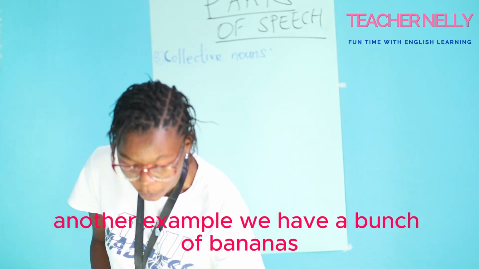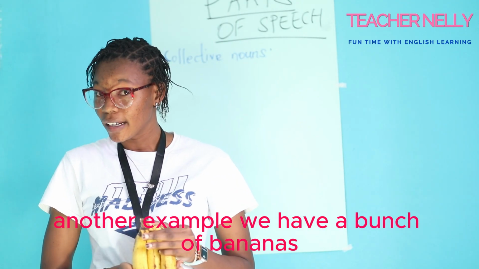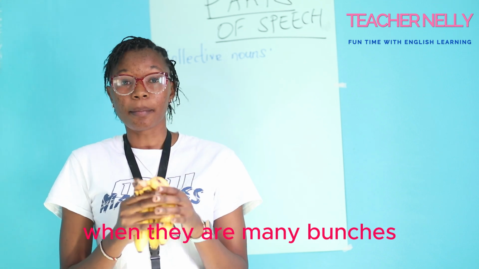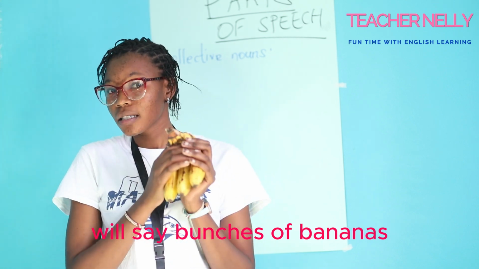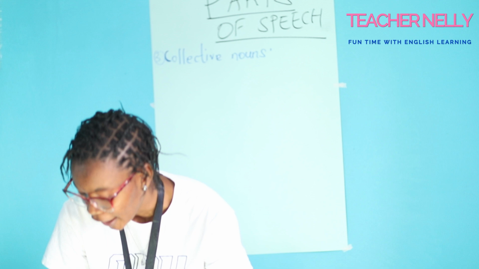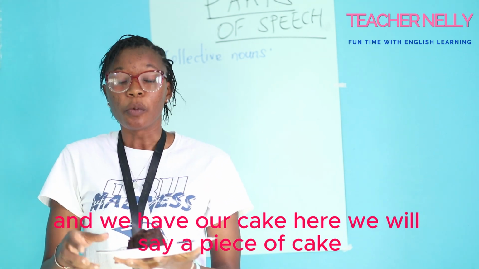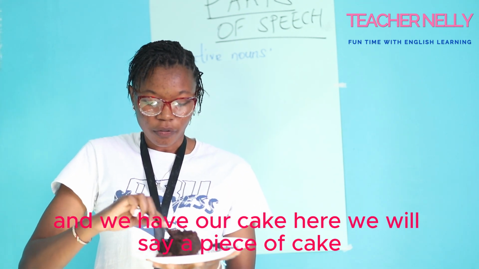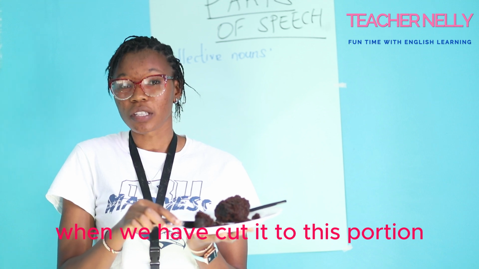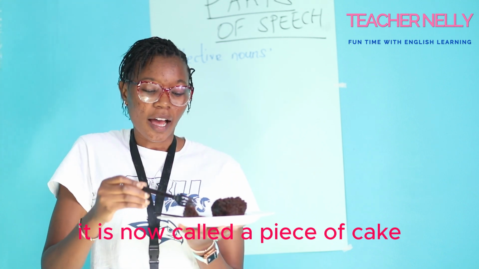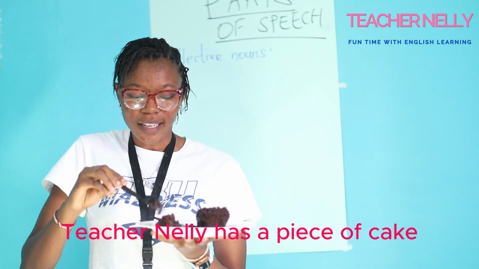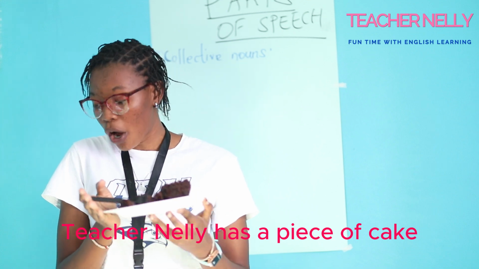Another example, we have a bunch of bananas. When there are many bunches, we'll say bunches of bananas. And we have our cake here. We will say a piece of cake. When we have cut it to this portion, it is now called a piece of cake. Teacher Nelly has a piece of cake.